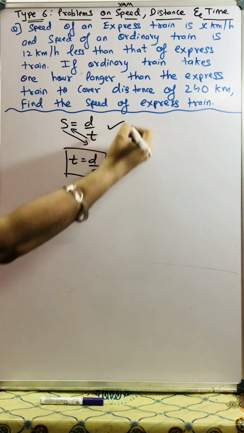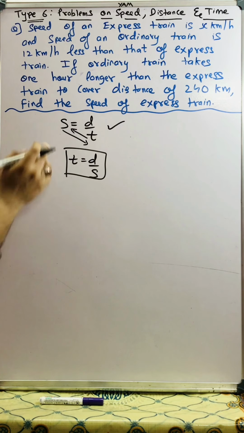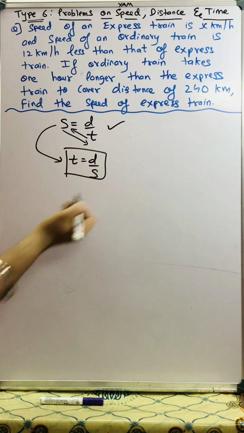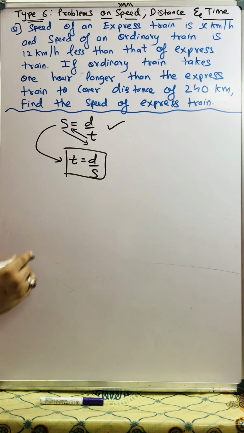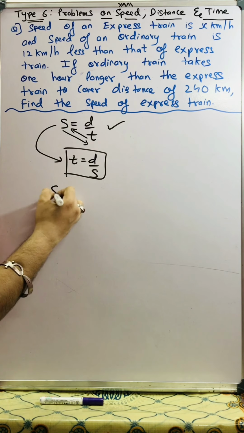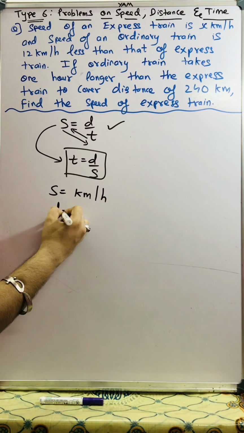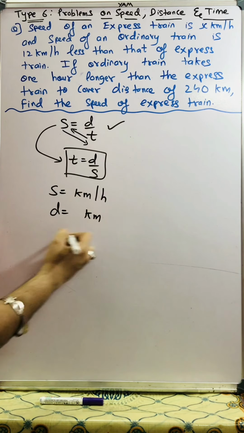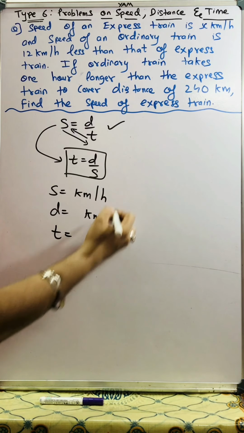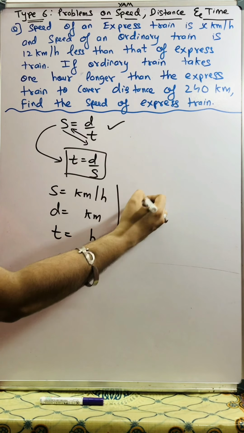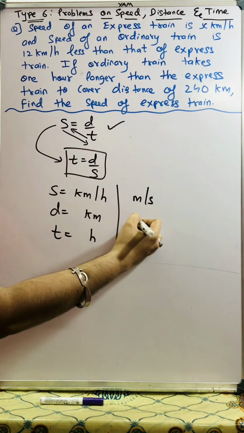But I have learned only this formula: speed is distance upon time. So based on this only I'll be deriving this formula: time is distance upon speed. One another aspect: if speed is given in kilometer per hour, then distance should be in kilometer and time should be in hour. If speed is given in meter per second, then distance should be in meter and time should be in seconds.